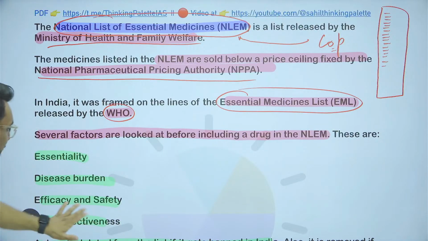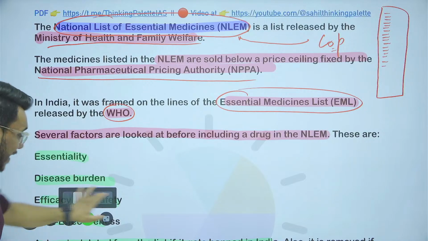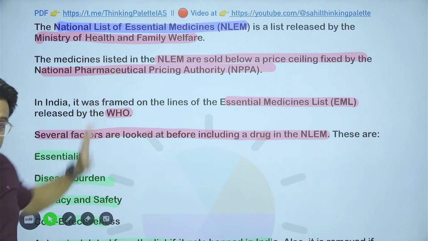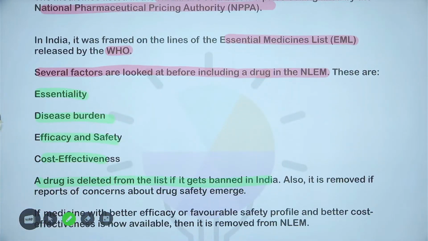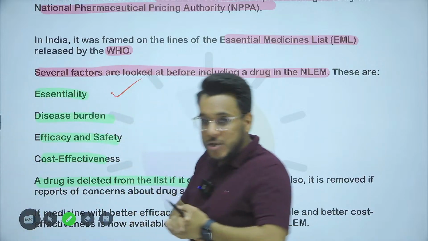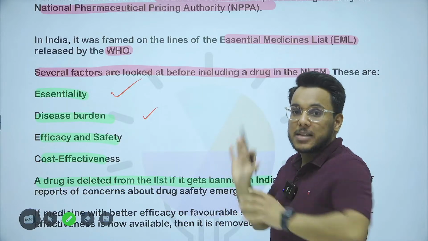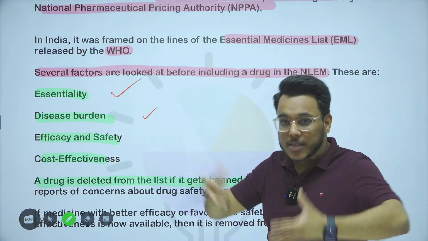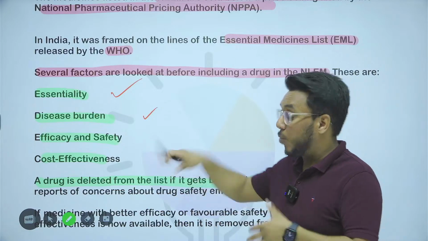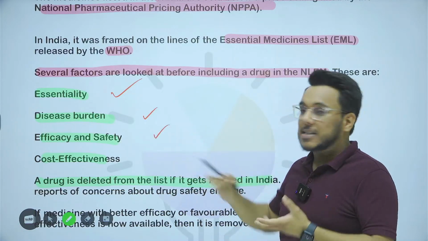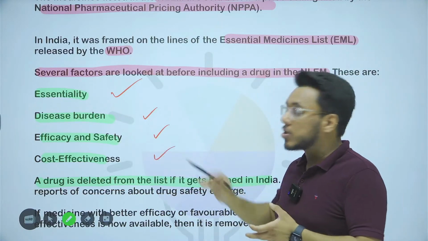Now, there are many factors which are considered before adding a particular medicine to the NLEM list. For example, whether this medicine is essential, whether the disease treated by that medicine infects a large number of people, what the disease burden is, efficacy and safety, then cost effectiveness.